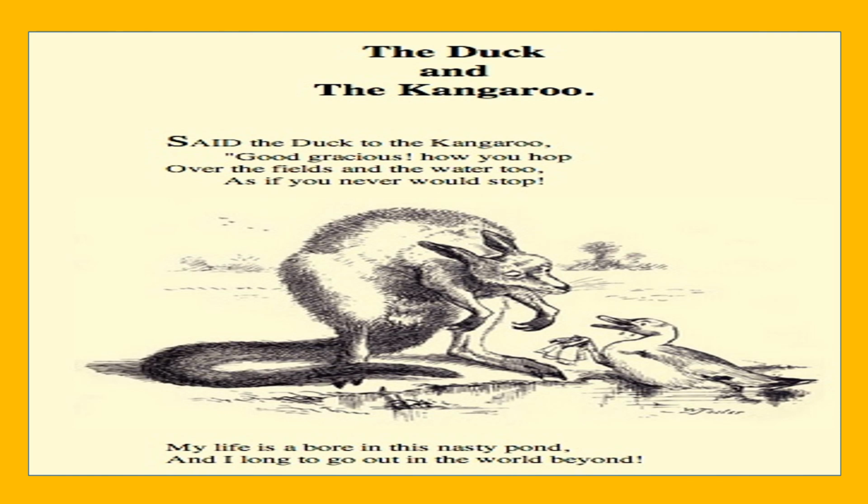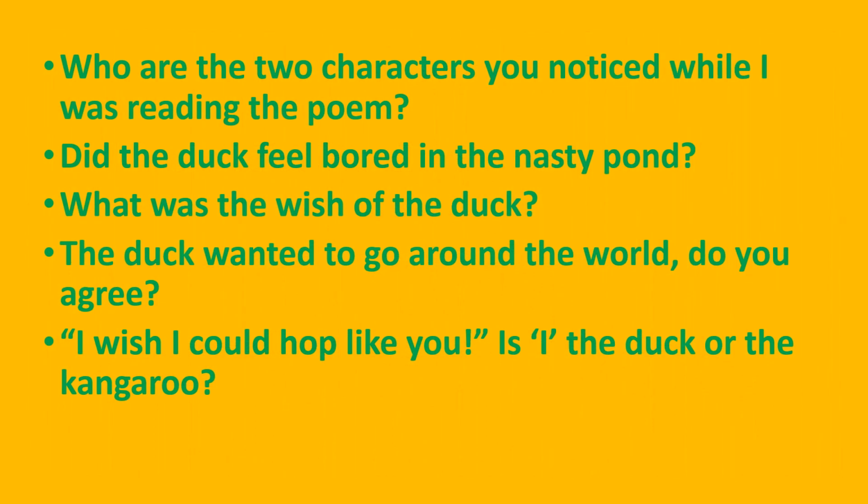And see the kangaroo, how gracious it is. It's listening to the sorrow of the duck. What could be the appeal made by the duck? It wanted to go around the world along with the kangaroo, isn't it? Now children, who are the two characters you noticed while I was reading the poem? Obviously, you could answer the two characters were the duck and the kangaroo.